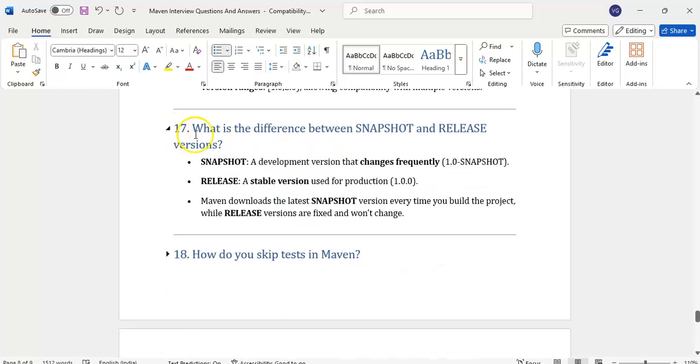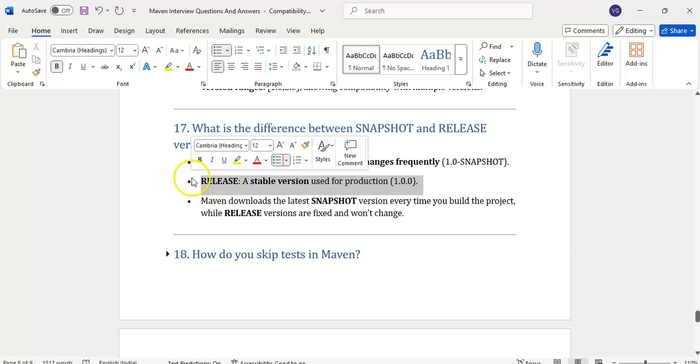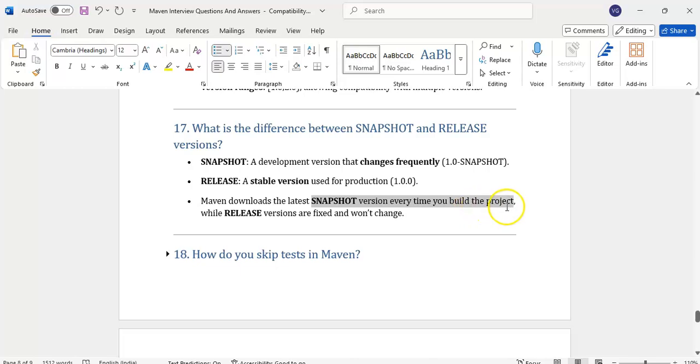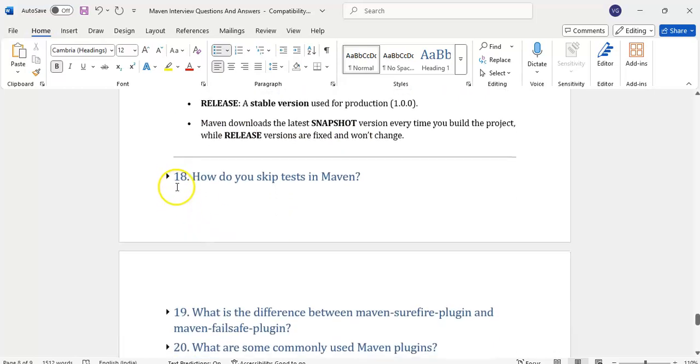What is the difference between snapshot and release version? Just now we have seen snapshot means development version that changes frequently. Suppose you are following agile methodology, we will give 1.0, 1.1, 1.2, 1.3 snapshots. Release version means stable version, that is used for production. Maven downloads the latest snapshot version every time you build the project, whereas release versions are fixed and won't change.